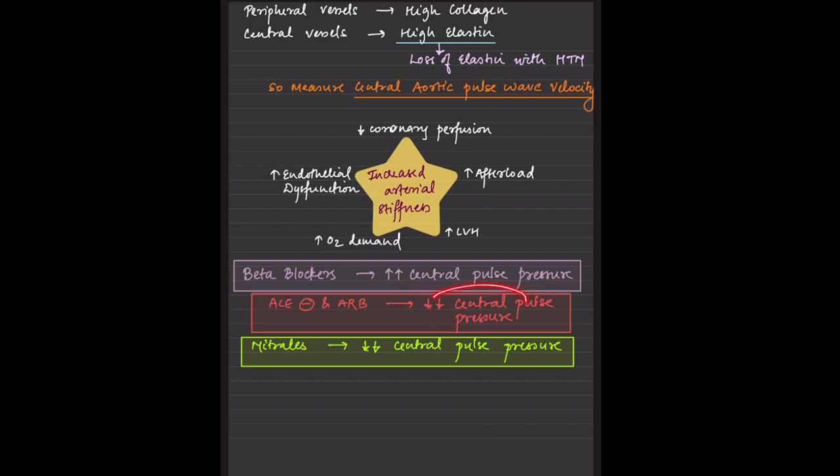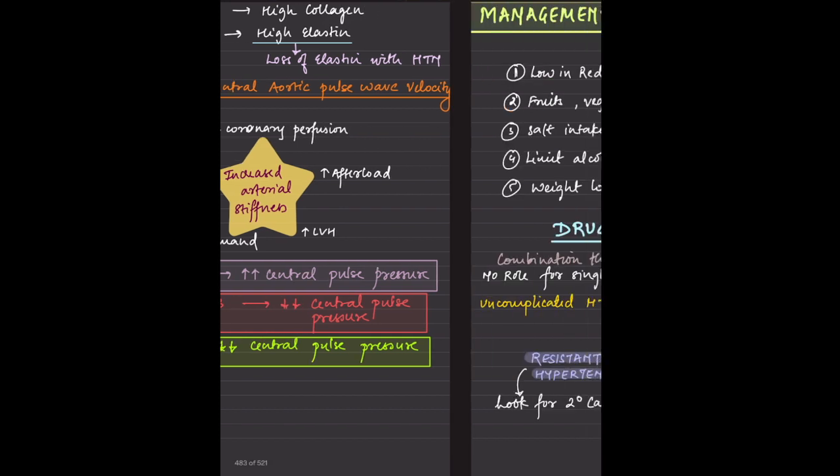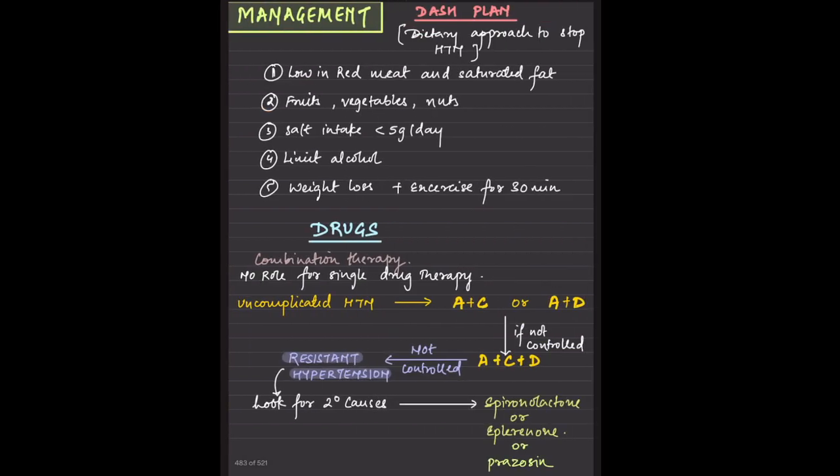ACE inhibitors, ARBs, they decrease the pulse wave velocity, and nitrates, they decrease the pulse wave velocity. Beta blockers are certainly not to be prescribed usually, only when the patient has systolic failure or the patient has coronary artery disease, then only are beta blockers prescribed.